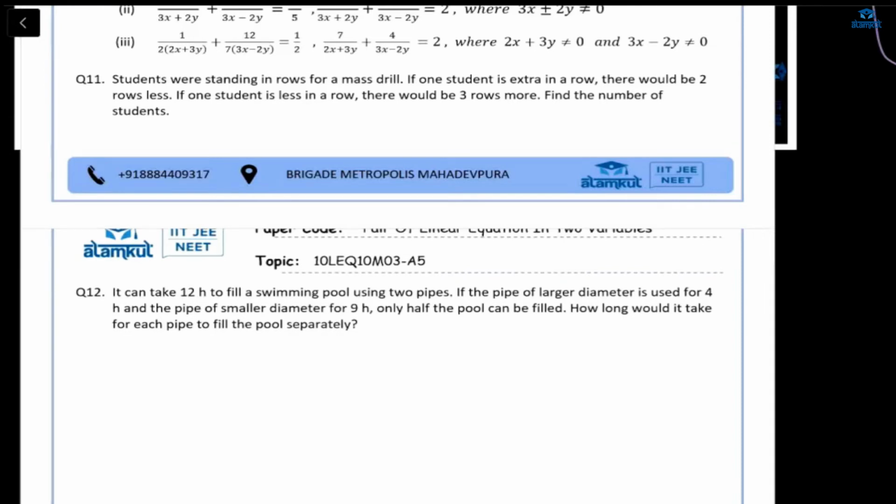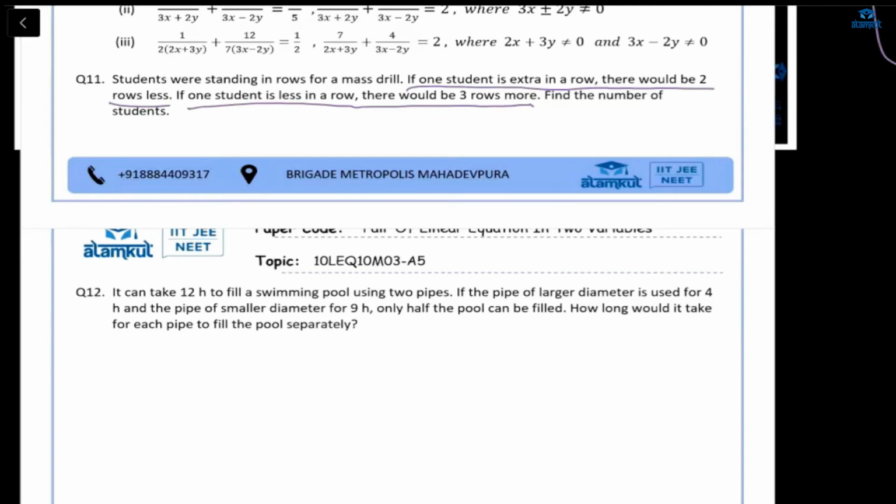The students were standing in rows for a mass drill. If one student is extra in a row, there would be 2 rows less. That is your first equation. And the second equation will be from here: if one student is less in a row, there would be 3 more rows. Find the number of students. How can we solve it? I just need the equation. What unknown quantities are you going to assume here? Just tell me that. X and Y. Yeah, X and Y, that is understood.